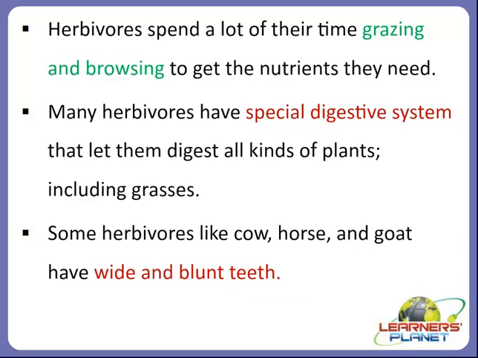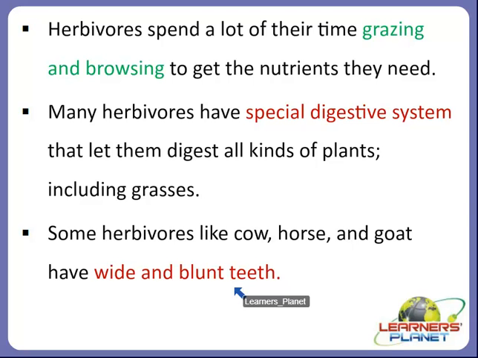So herbivores have digestive systems to help them get the most out of the plants they eat, right? So they have flat teeth also, and some herbivores have wide and blunt type of teeth. So this type of adaptation helps them to consume the plant and the plant products.